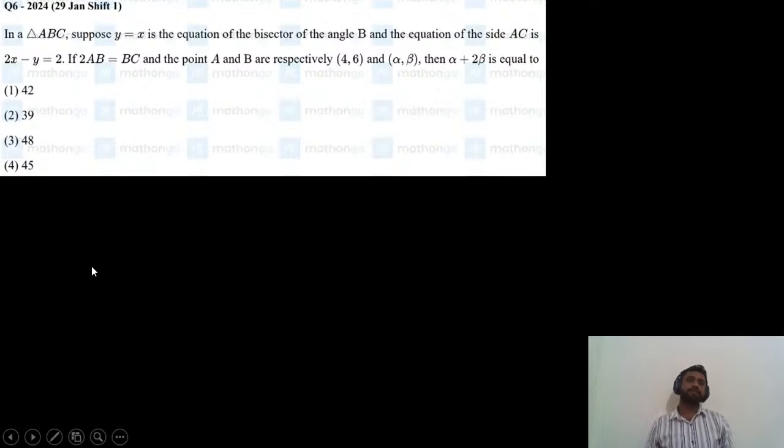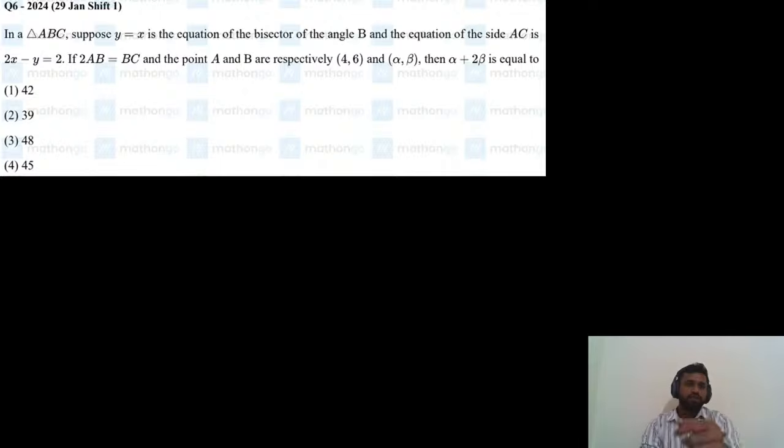In a triangle ABC, suppose y equals x is the equation of the bisector of angle B, and the equation of side AC is 2x minus y equals 2. If 2 times AB equals BC, and the points A and B are respectively (4, 6) and (alpha, beta), we need to find alpha plus 2 beta.